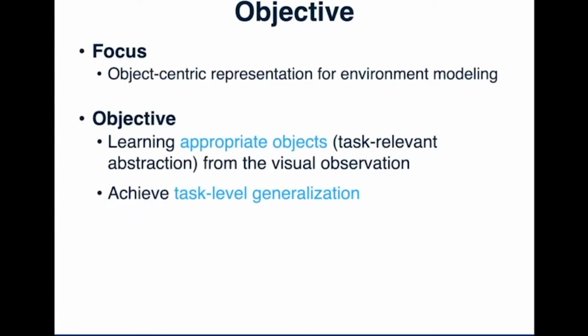As Jiayuan Gu introduced, we believe that an object-centric representation would be a good representation. So the focus of this work is object-centric representation for environment modeling. Based on this, we have two specific objectives. First, we want to learn appropriate objects or task-relevant abstraction from the visual observation. And second, we want to achieve task-level generalization. You may feel these two objectives are a little bit abstract. I will explain them in the two specific tasks we used in this project.